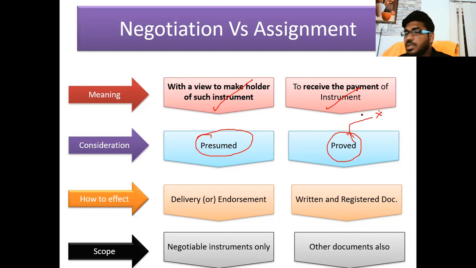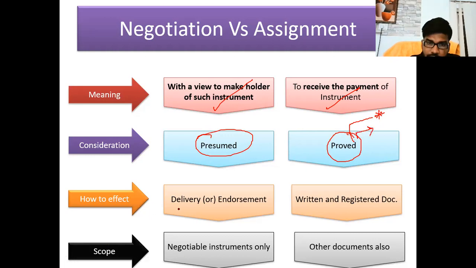Why? Because between family members, a parent can transfer property to a child, or a wife can transfer property to her husband. In this scenario, what is the benefit to the husband, to the wife, to the parent, to the child? Like that, in case of assignment, consideration may or may not be there, so you have to prove in a court of law that there is consideration.